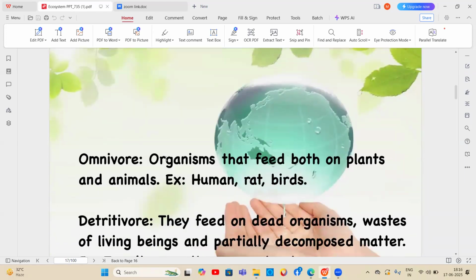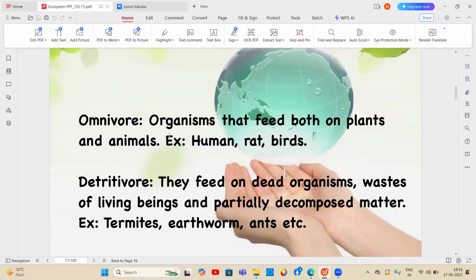So another one is the omnivores. Omnivores means the organisms that feed on both plants and animals, so it is called an omnivore. Examples for this are humans, rats, birds, etc.